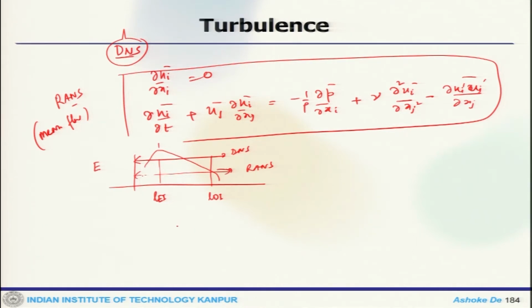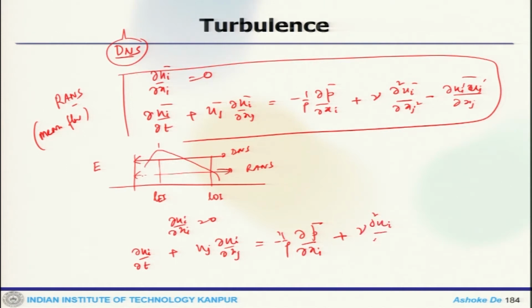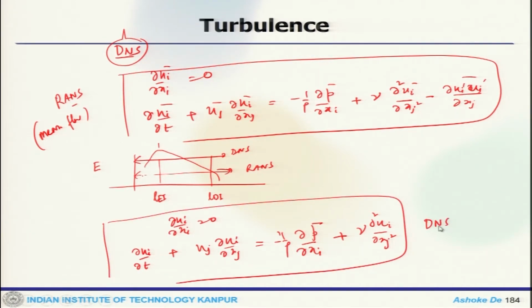So, here the equation system will look like this: now you have the governing equations and that is what it solves for without any closure, the Navier-Stokes equations with the nu del 2 ui by del xj2 term. So, these are the equations which are solved for DNS, that means the governing equations are solved completely. So, essentially no closures.